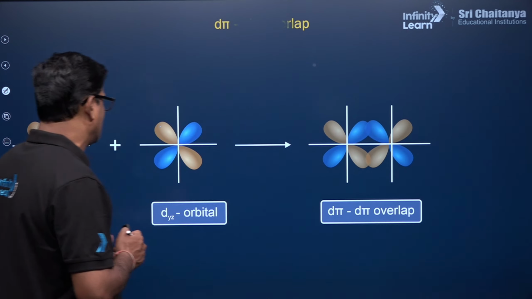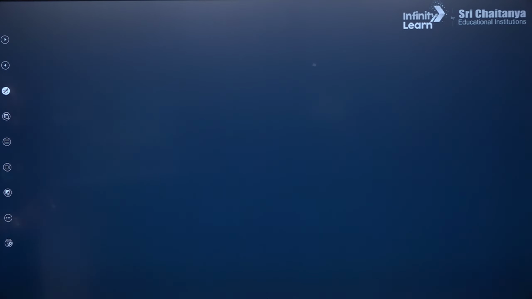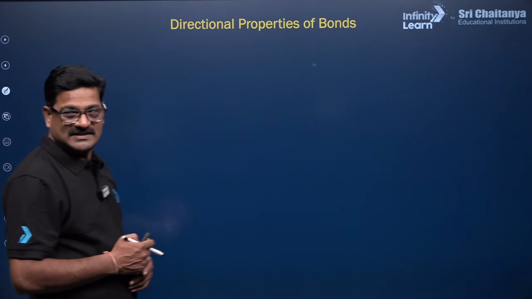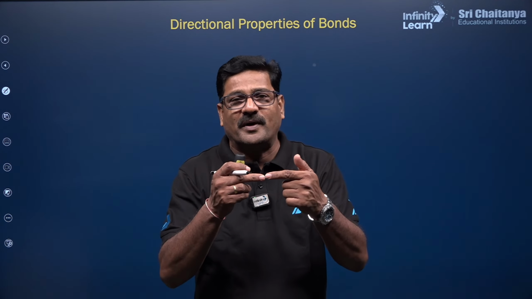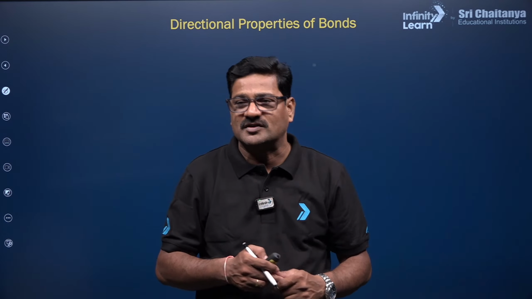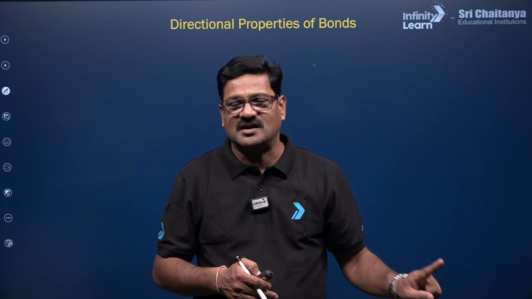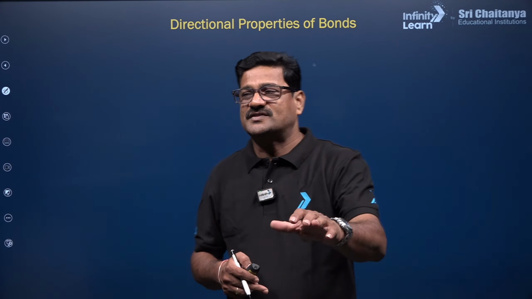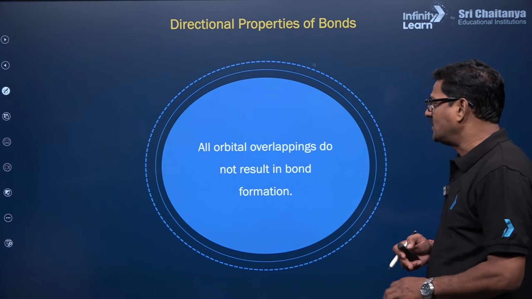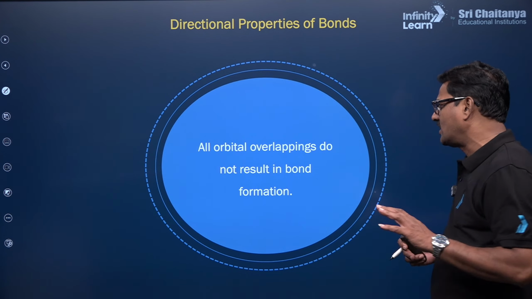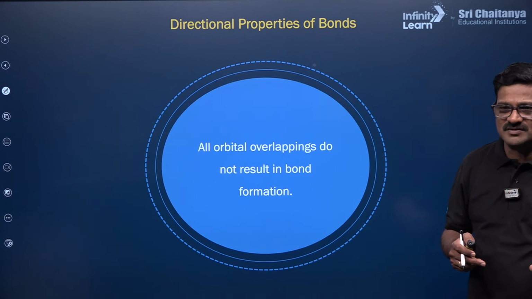Right, let's talk about d pi bonding, and the directional properties of the bond. The overlapping orbitals should be in a proper direction so that the overlapping is possible. Otherwise overlapping is not at all possible. All orbital overlaps do not result in bond formation.